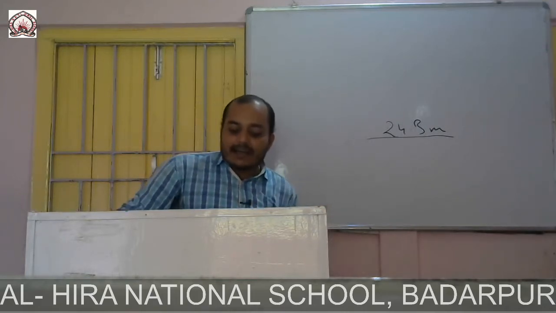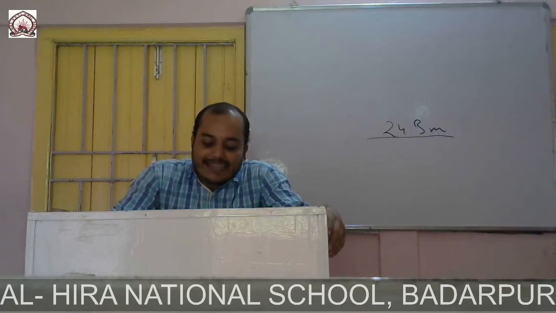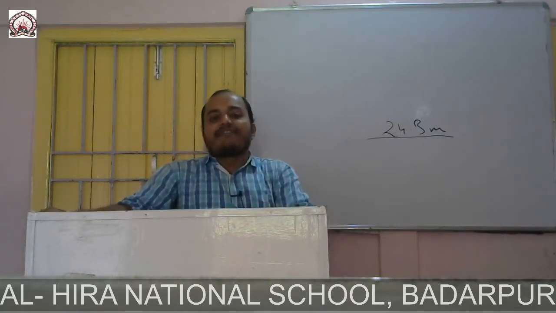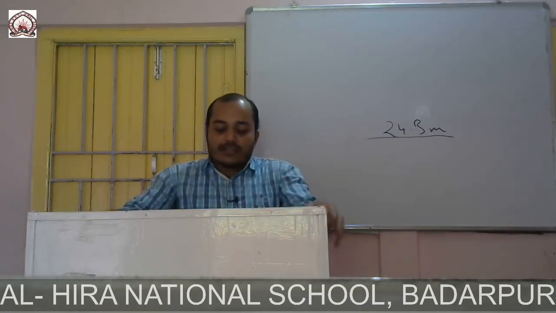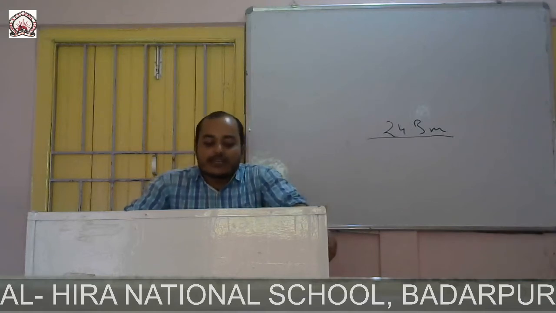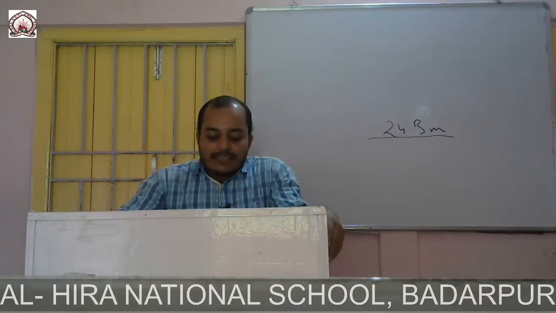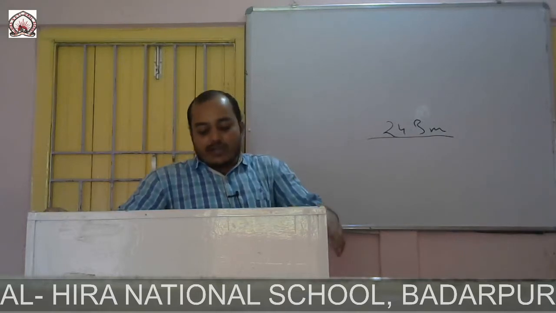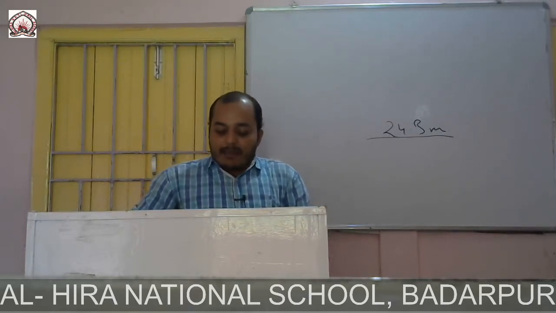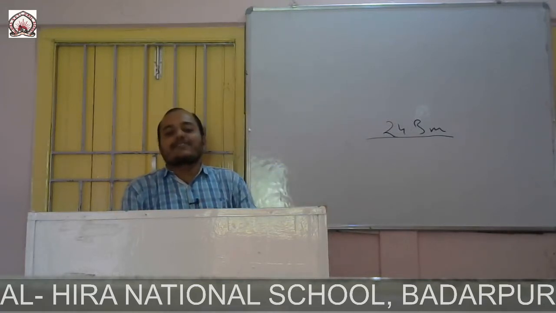This continent extends from 7 degrees north latitude in the south to 83 degrees north latitude in the north, and from 50 degrees west longitude on the east to 168 degrees west longitude on the west. The continent of North America is surrounded by the Northern Ocean on the north, South America, Gulf of Mexico and Pacific Ocean on the south, and Atlantic Ocean on the east, Bering Sea, Bering Strait and the Pacific Ocean on the west. So this is the geographical location of the continent of North America.